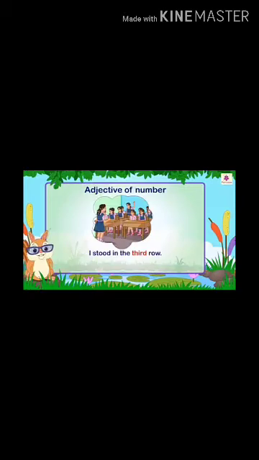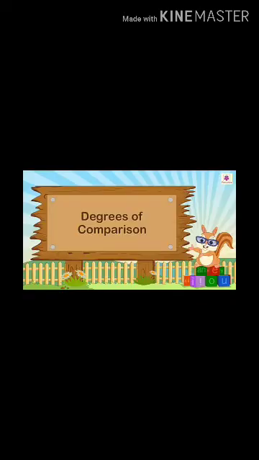Now number, adjective of number, like here you can see, I stood in the third row. Here third is an adjective. So we have talked about 3 types of adjectives. We will talk about these types of adjectives later. There are 8 types, but today we are going to study about degrees of comparison. Now what is degrees of comparison?